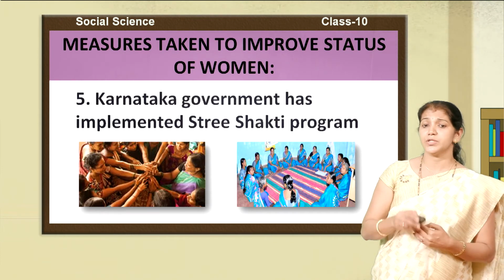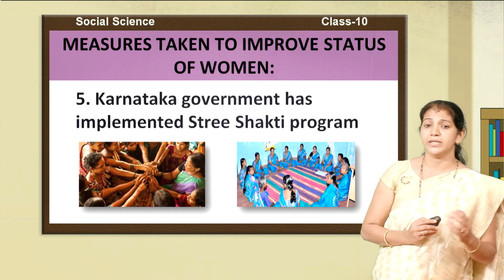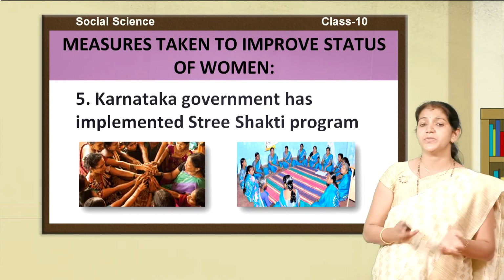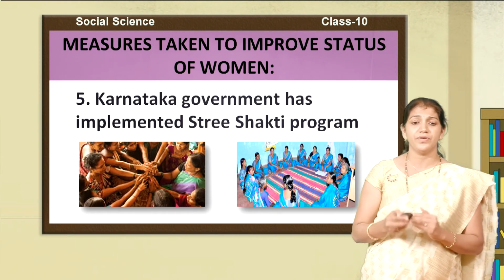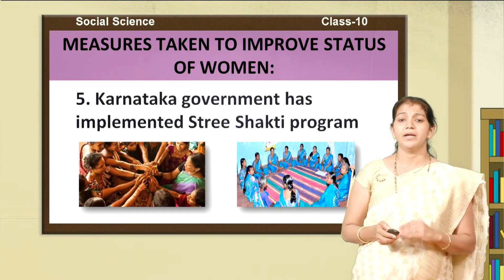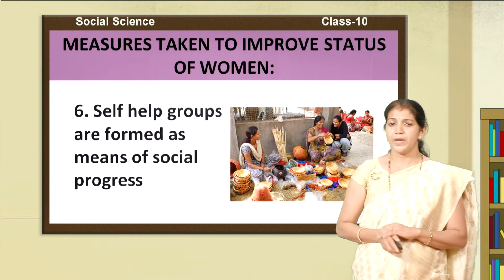So it is also one of the important programs through which women get good opportunities in society, and it reduces discrimination in society. They are identified in different fields, and it reduces discrimination and improves the status of women. Next, self-help group.